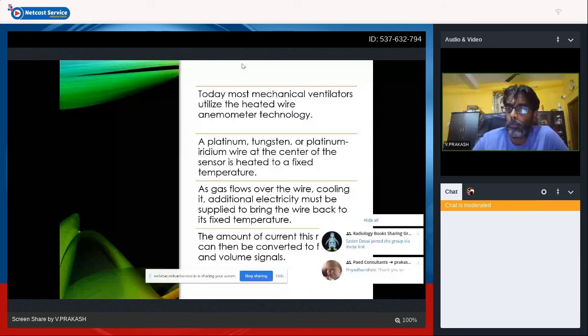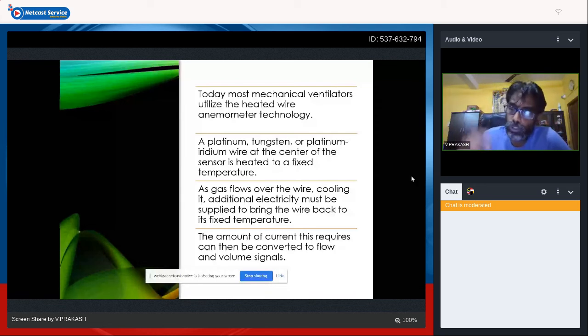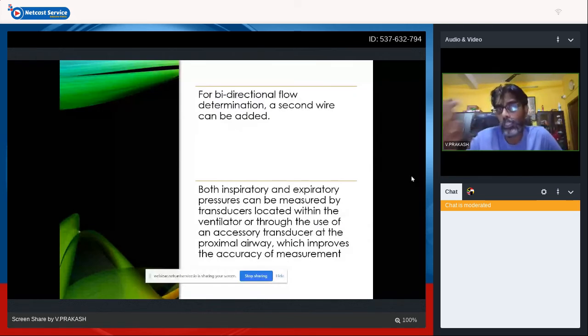So once a flow happens, the fixed temperature drops. So additional electricity has to be given to bring it to the normal, fixed temperature. So the amount of current this requires can then be converted into a flow or volume signal. This change in temperature can be converted into flow or volume signals. For bidirectional flow, a second wire can be added.